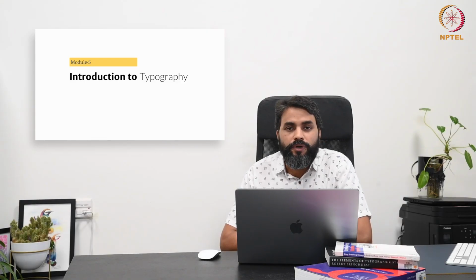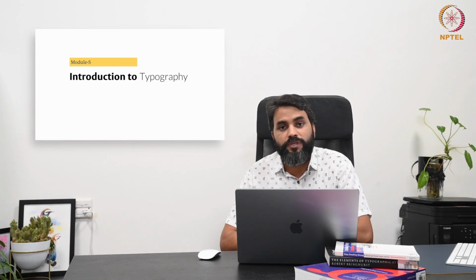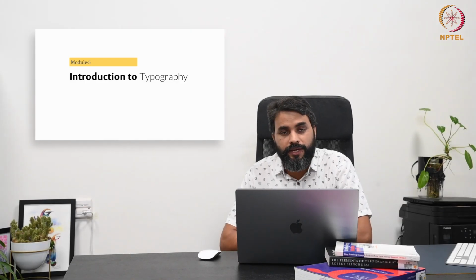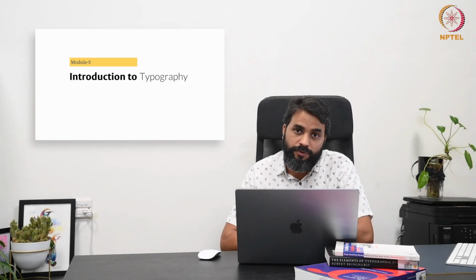Typography is so important that we consume it on a daily basis, each and every moment, and it is almost everywhere. Whether you look into poster design, publication design, or maybe UI UX design, everywhere, more or less.